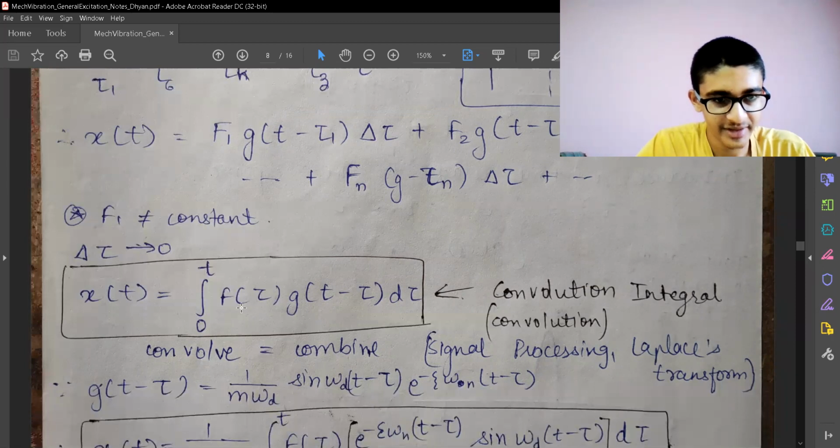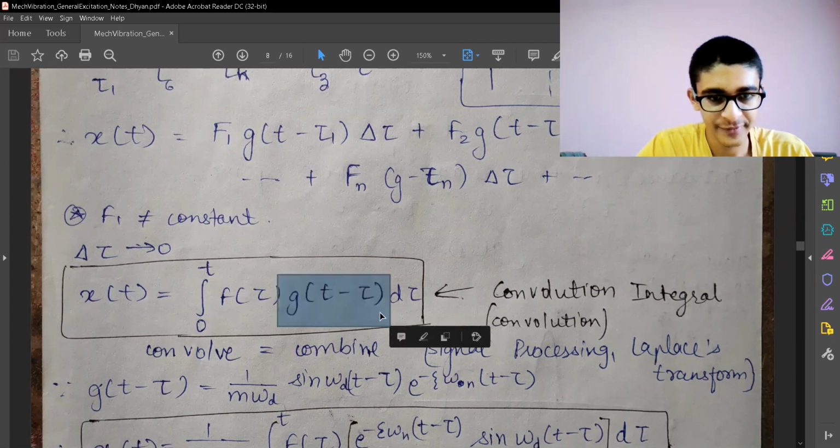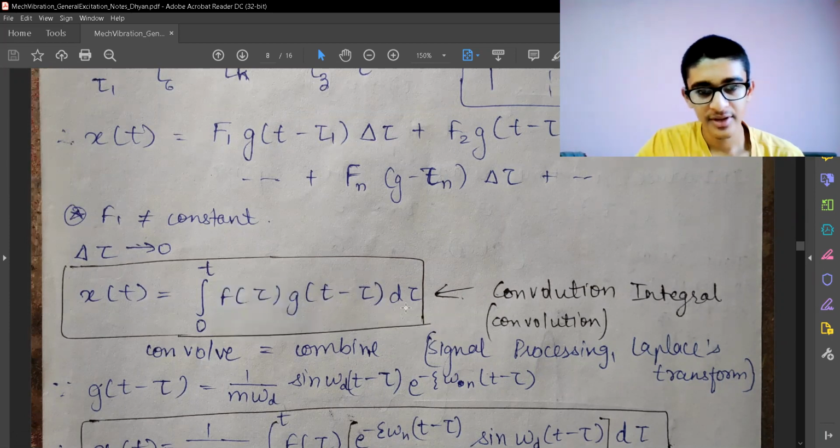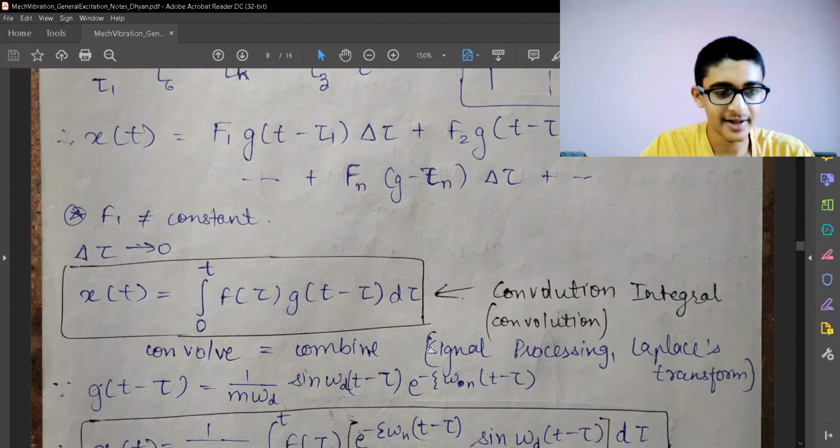The function which comes over here is the integration from 0 to t of f of tau into g of t minus tau d tau. So this is the response to unit impulse function into the forcing function which we have right now. This is called the convolution integral, and it is very important. We can solve any general excitation problem, periodic, non-periodic, anything, by this.